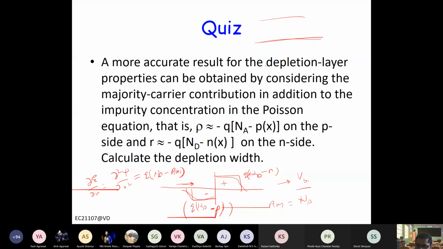If you see the potential here, let's say this is your Fermi level. Now let's say in equilibrium, Fermi level is constant, right? So this is let's say N side, this is P side. So on the N side, the valence band and conduction band will be here, right? And this is just the potential, or minus Q psi. The Fermi level is here.